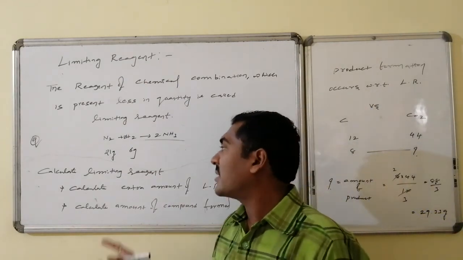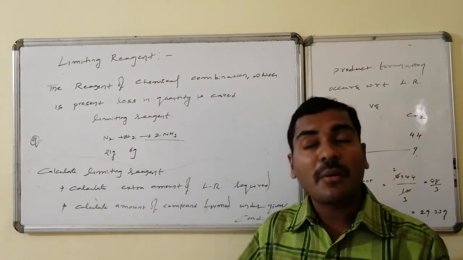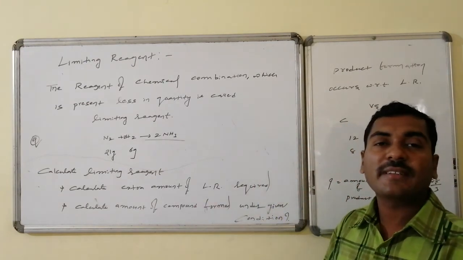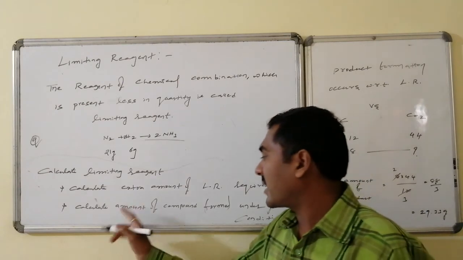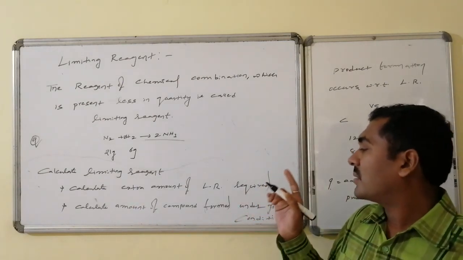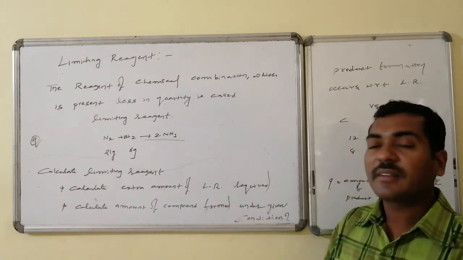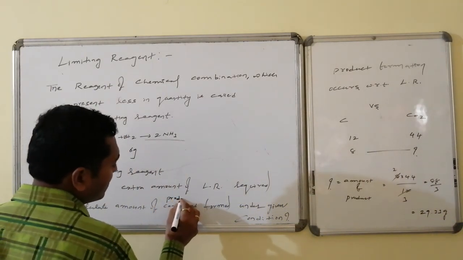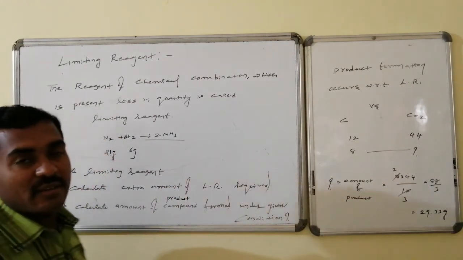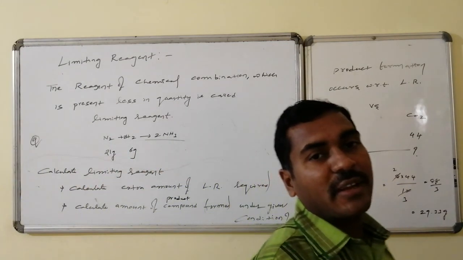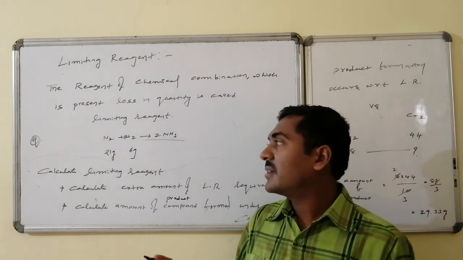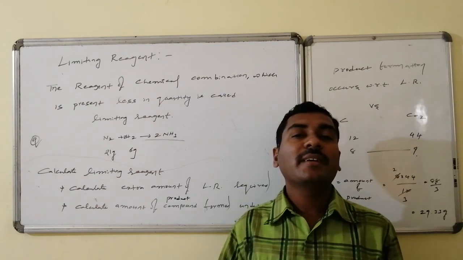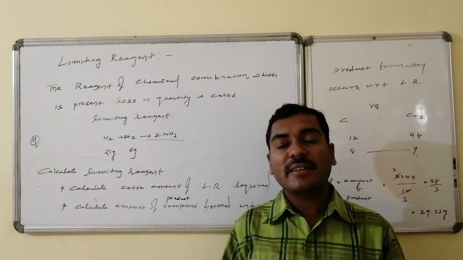And the third question is, calculate the amount of product compound formed in this reaction under the given conditions of quantities of the reagents. That is, calculate the amount of product compound formed under the given quantities of reactants. These are the three questions. I hope that if you do these questions, then I can feel that you understood the limiting reagent and the concept of limiting reagent in a clear version.